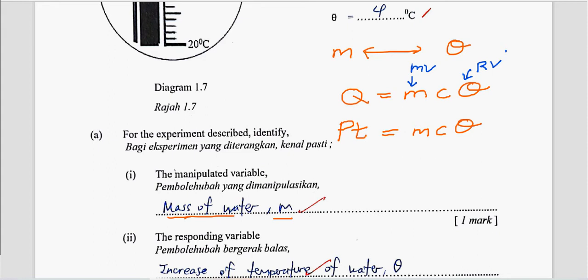So your constant variable will be, okay, the answer that can be given marks: Q, which means heat energy, or the specific heat capacity, or you can also give power of the heater and time taken. Remember, P here is not power supply. If you write power supply, it is wrong. P here is the power of the immersion heater.